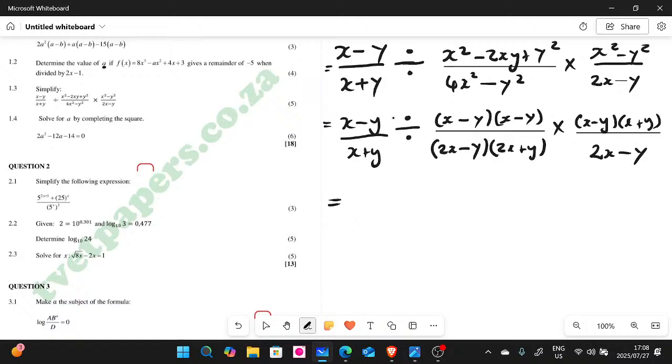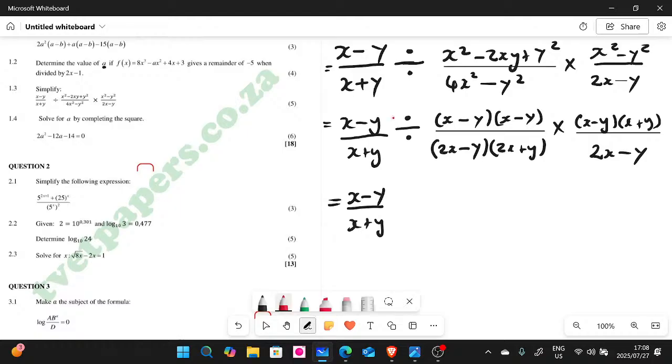Don't do anything yet, because most people tend to try to cancel and everything. At the moment, you don't do anything on this step here. The first group here, on the first fraction, there's nothing you can do. It's fine. But you need to change this division into multiplication, and it's supposed to swap these.